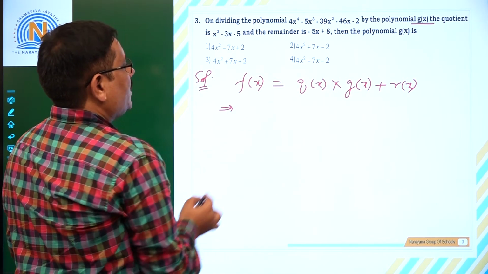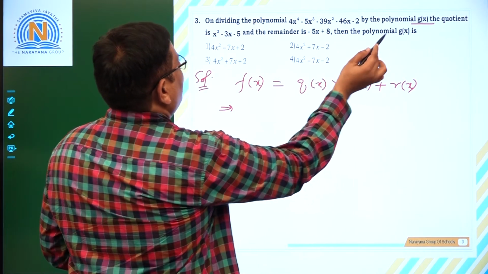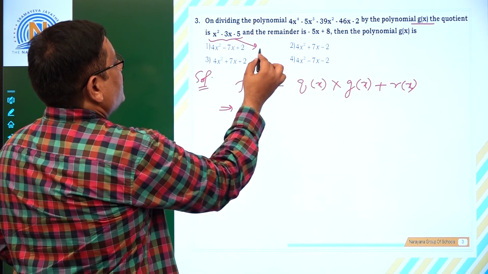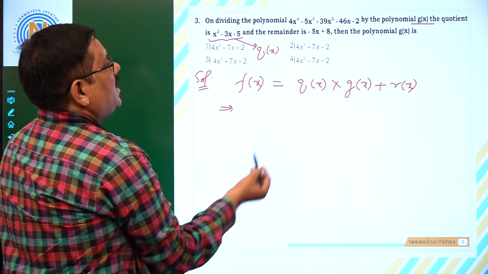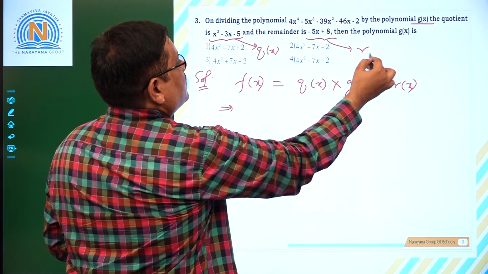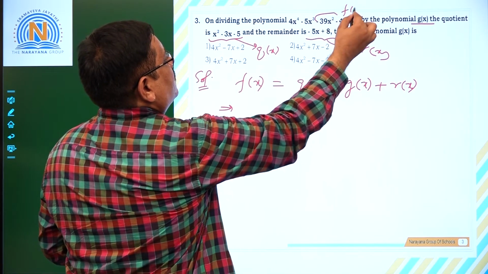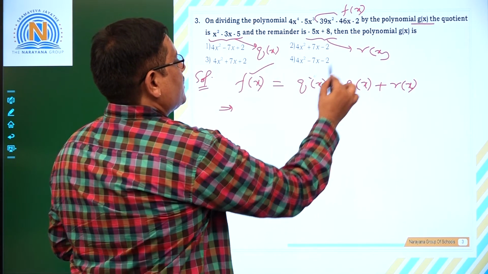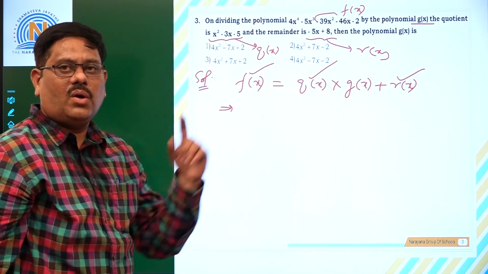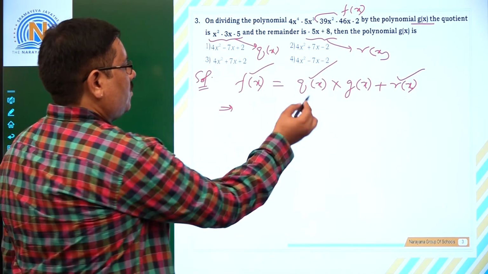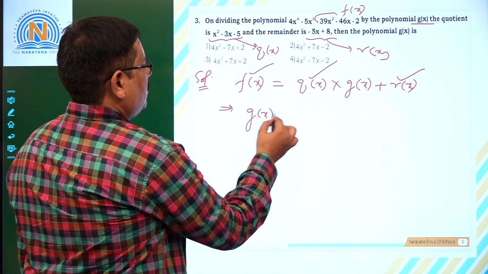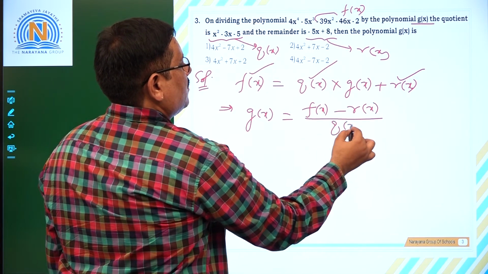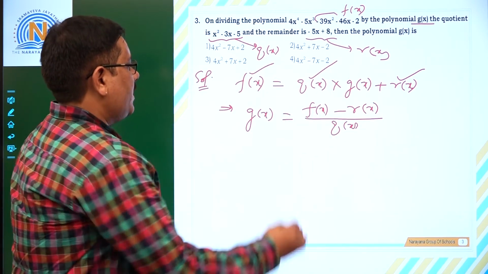In this case, what is given for us? G of x is unknown. We have to find out g of x. We are given x square minus 3x minus 5, that is nothing but q of x, the quotient. We are given the remainder, that is r of x, and we are given f of x also. What to find out? G of x. For that, what to do? G of x is equal to f of x minus r of x divided by q of x. So f of x minus r of x, we have to find out.